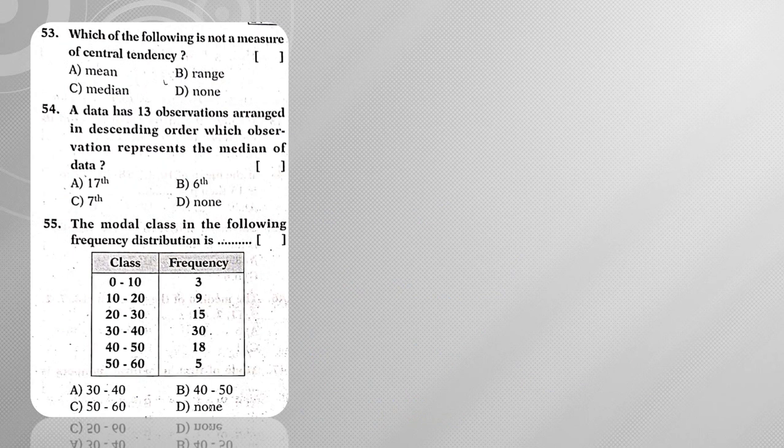Next, which of the following is not a measure of central tendency? So it is already repeated. So range is not a measure of central tendency. Next, a data has 13 observations arranged in descending order. Then which of the following will represent the median? Right? Since there are 13 observations, 13 is an odd number. Then simply we add 1 and divide by 2. So this particular observation will be my median. So 13 plus 1 is 14, 14 by 2 is 7. So the 7th observation will be my median.